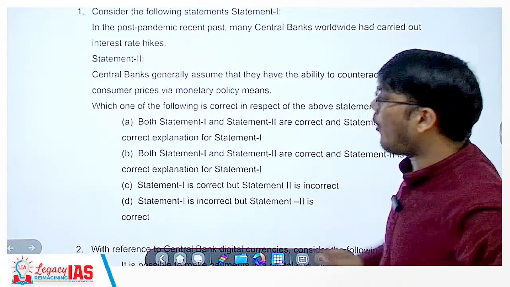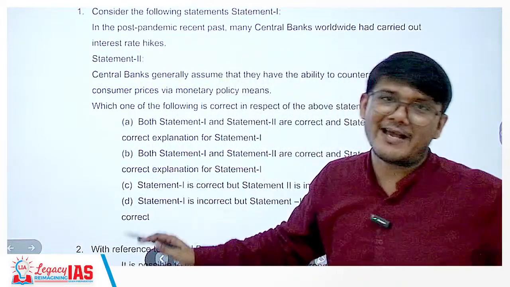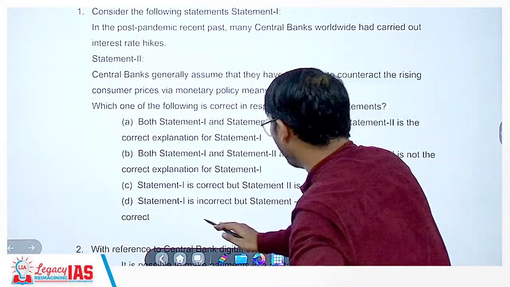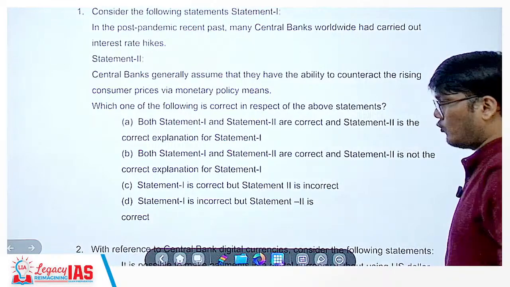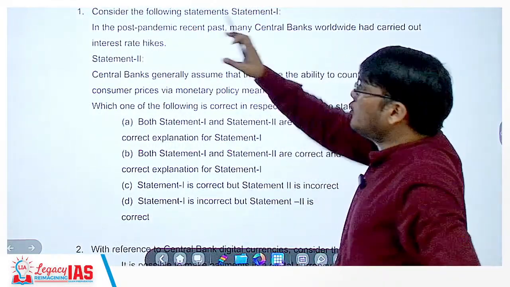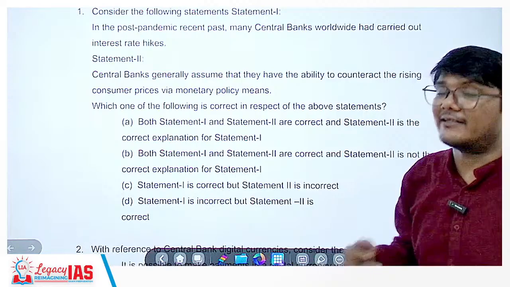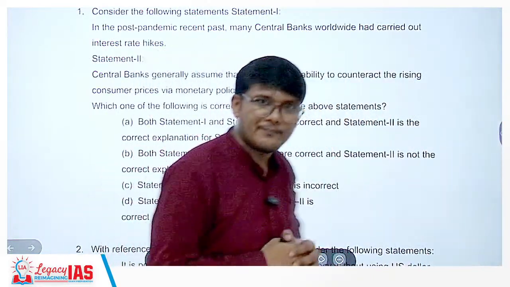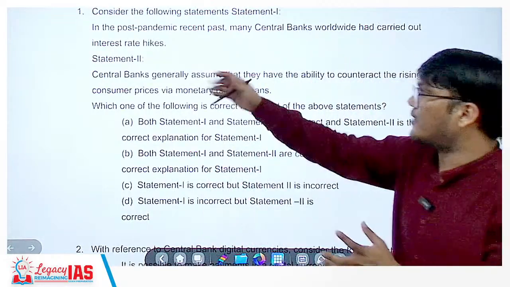This would be wrong, because statement 2 we have established is clearly correct. Last option says statement 1 is incorrect and statement 2 is correct. Knowing that statement 2 is correct only helps us eliminate one option, so we have to now focus on statement 1 as well.